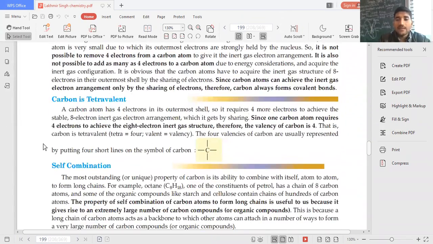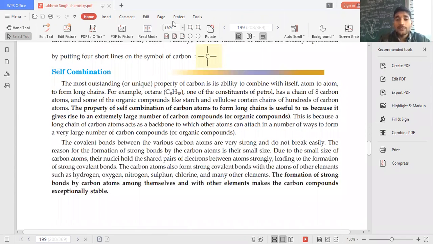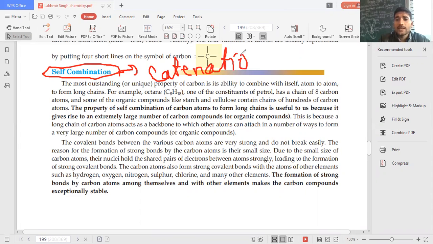Carbon is tetravalent, as just now I have told you. The other most important property of carbon is self-combining capacity. This is called catenation. Please keep this word in your brain, catenation. What is catenation? The peculiar ability of carbon element to undergo self-linkage and form long chain compounds. The self-combining capacity of carbon.